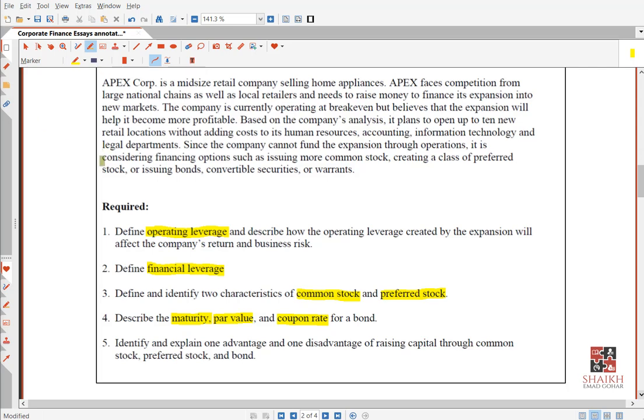And finally, the fifth requirement is to identify and explain one advantage and one disadvantage of raising capital through common stock, preferred stock, and bonds. So 3 things you have to do. You will make 3 headings, and for every heading you will write one advantage and one disadvantage. Very interesting question, no calculation here.